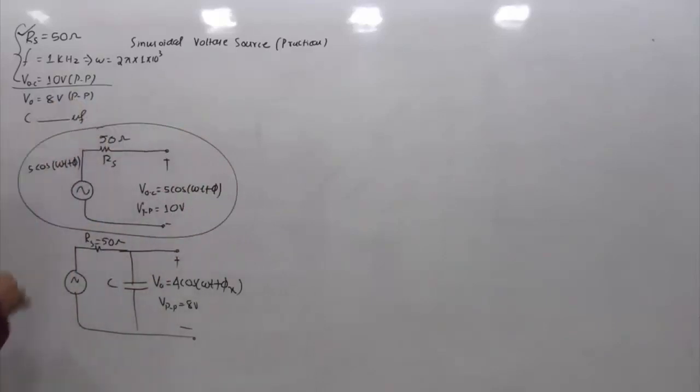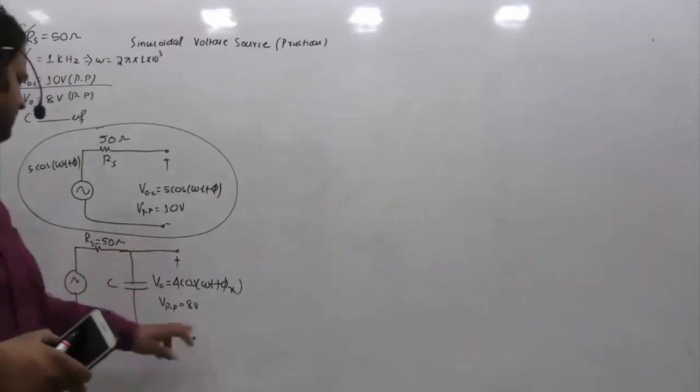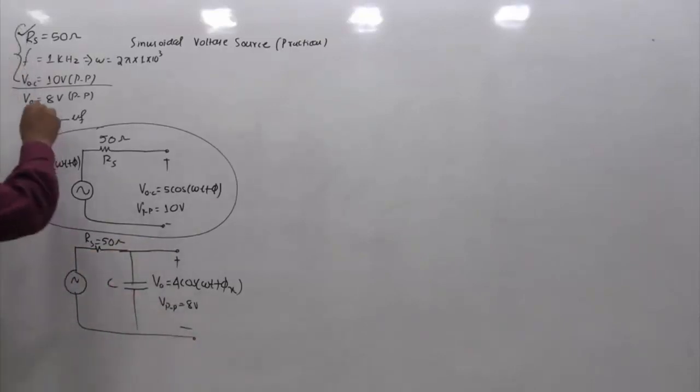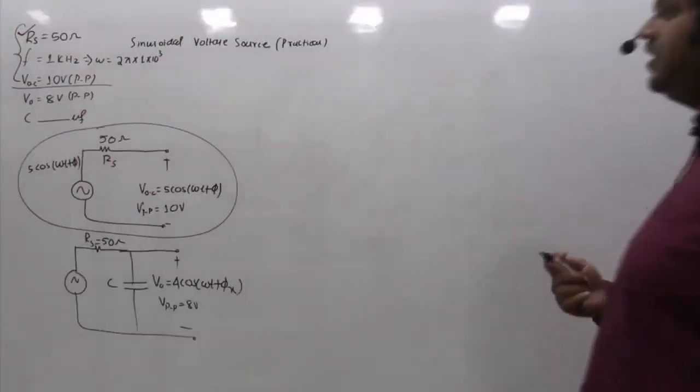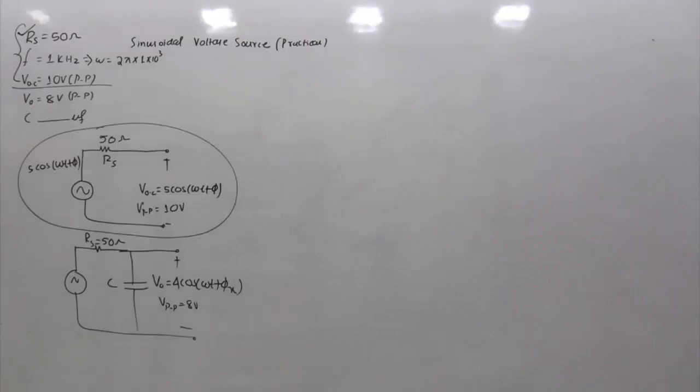So this is what is given, and now they are telling us that if you connect a capacitor, the 10 volt becomes 8 volts. Then what is the value of this C? That is what we are supposed to find. If you see these questions, basically the focus is on amplitudes. Phase is in no way related as far as this question is concerned, so we can ignore the phase. Our discussion should be only with respect to amplitudes.